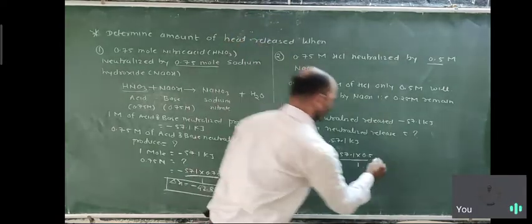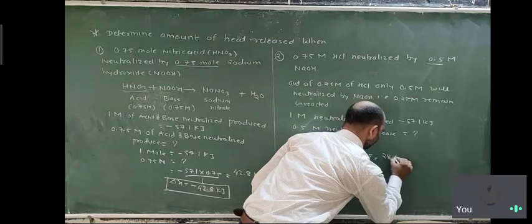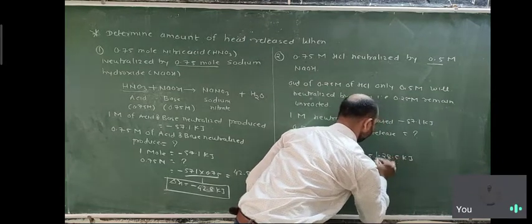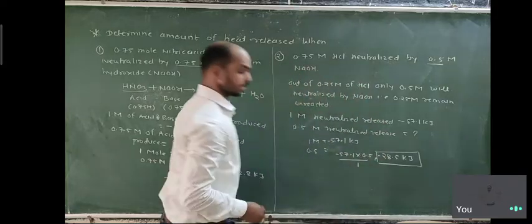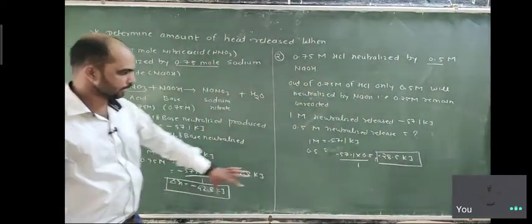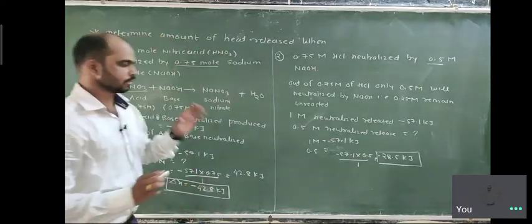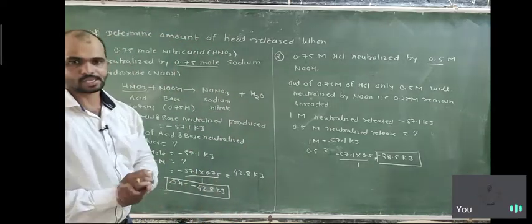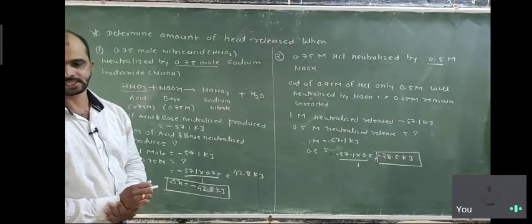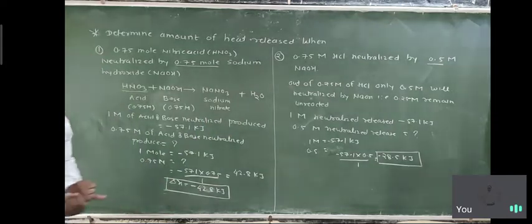Okay, it is near about 28.5 kilojoule, minus 28.5 kilojoule is the answer. So here only minus 28.5 kilojoule heat is released when this reaction happens. So it is the second condition. We will discuss the third one and fourth one.